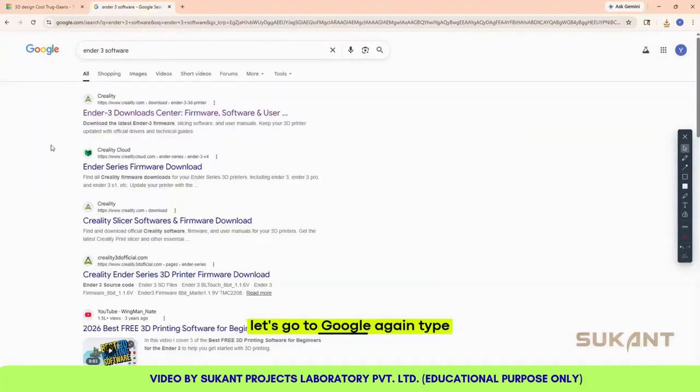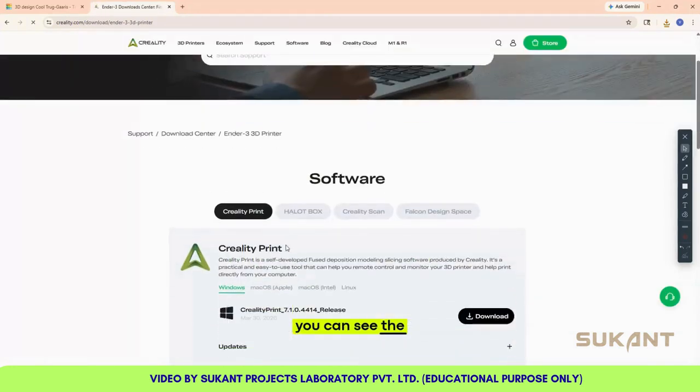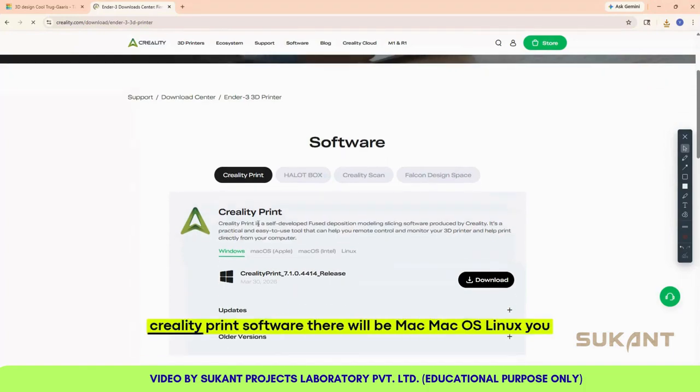Now let's go to Google again. Type Ender-3 software and Ender-3 download center will appear. Click on that. So you can see the Creality Print software. There will be Mac OS, Linux. You can select Windows and click on download.